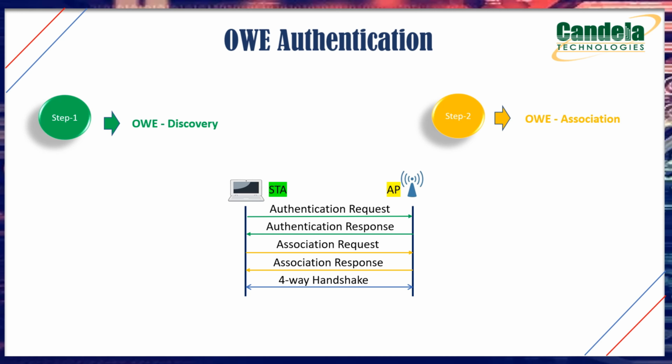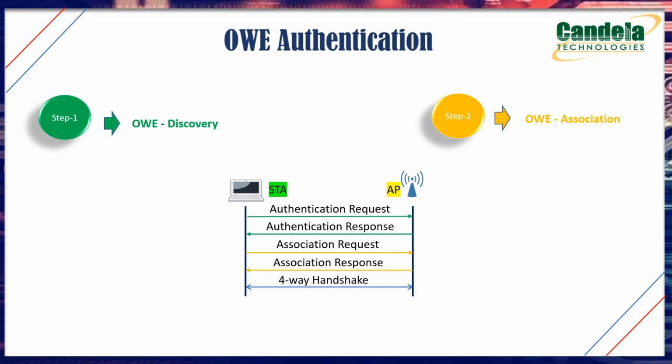In OWE authentication, the client which is capable of OWE can connect to this network. Otherwise, the AP will deny that client. That means if any client is not capable of OWE authentication, the AP will disconnect that client.